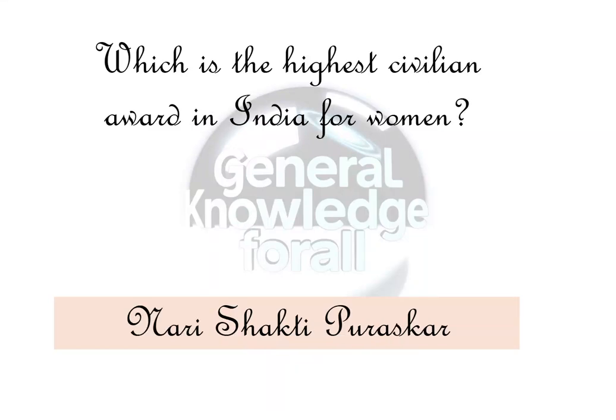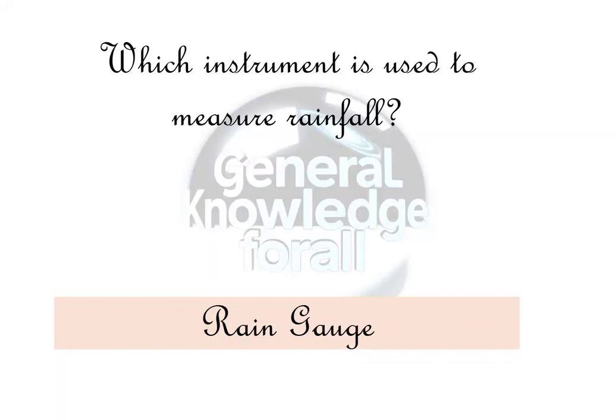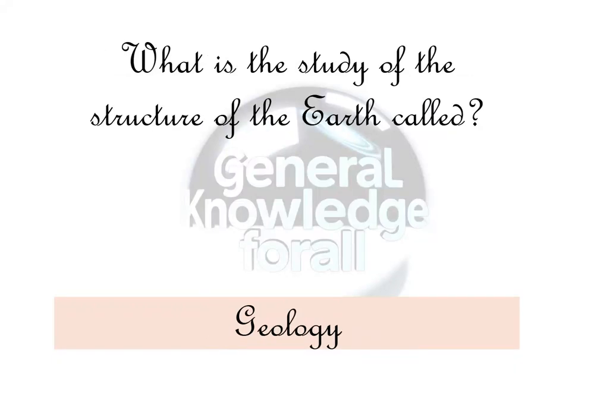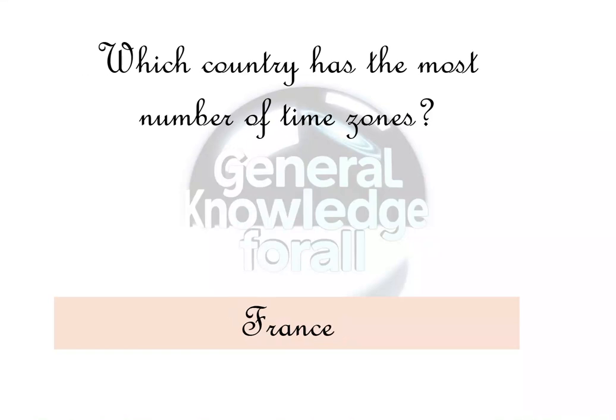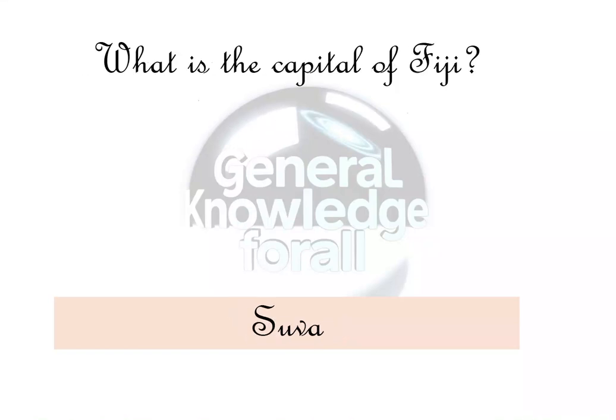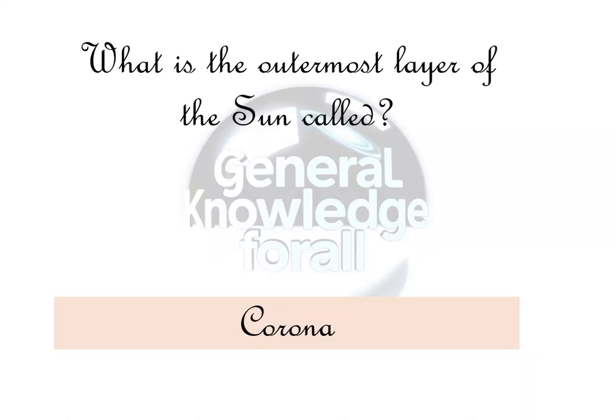Which instrument is used to measure rainfall? Rain gauge. What is the study of the structure of the earth called? Geology. Which river is also known as the Ganga of the South? Godavari. Which country has the most number of time zones? France. What is the capital of Fiji? Suva.